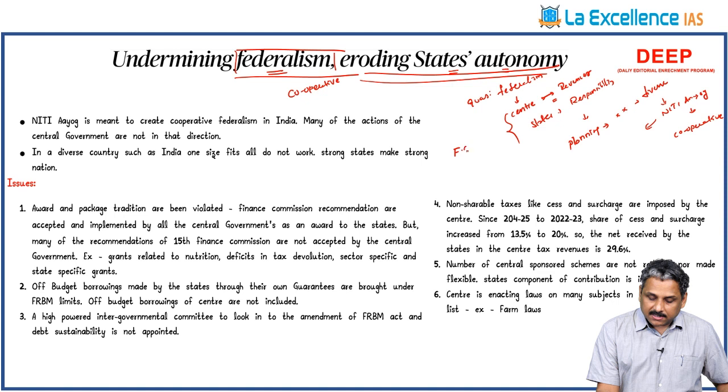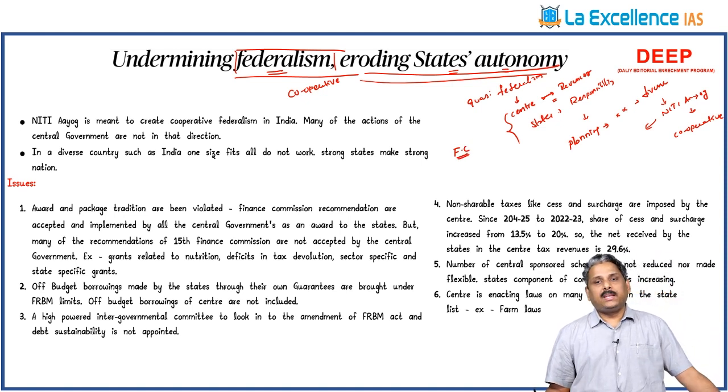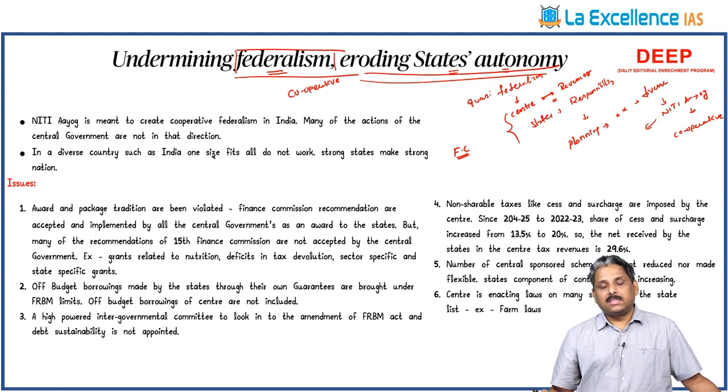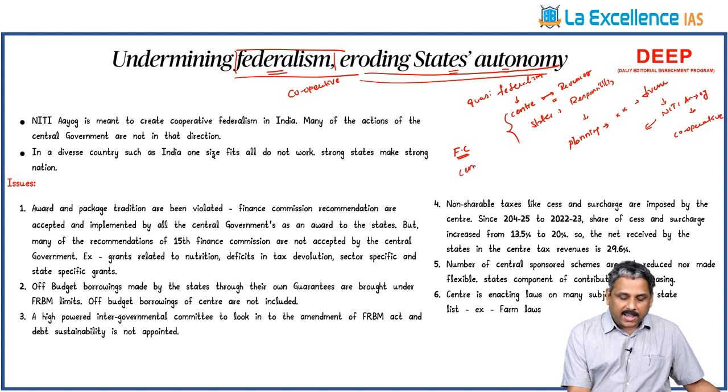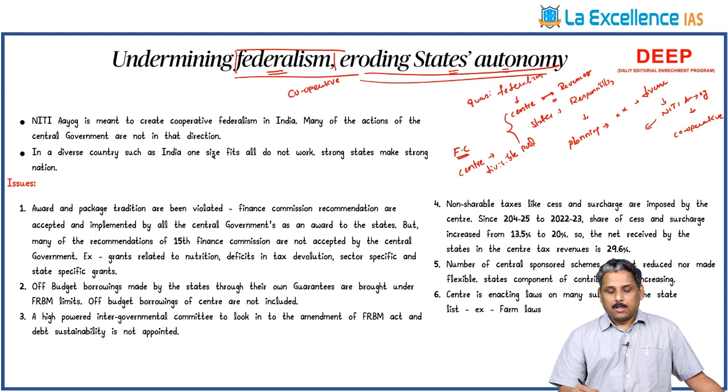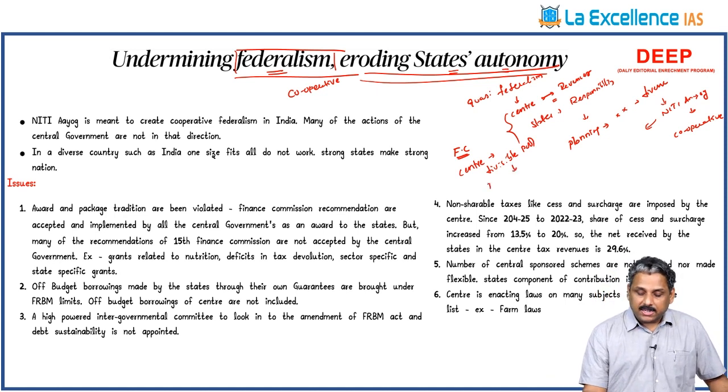First function, let us see the Finance Commission. The Finance Commission is a constitutional body, unlike the Planning Commission. This Finance Commission has to recommend the devolution of taxes, the sharing of tax revenues between the center and the states. Whatever tax is collected by the center falls under the divisible pool. It means that the money has to be divided between the center and the states. On whose recommendation is it divided? On the recommendations of the Finance Commission. This is called vertical division.